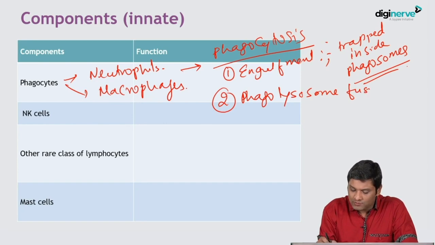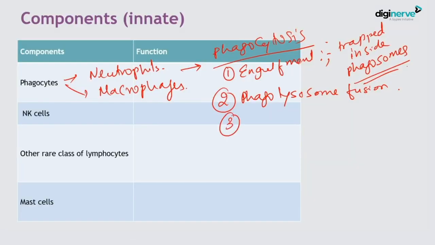The lysosome gets fused with the phagosome, so that the lysosomal content is inside the phagosome, and that is responsible for microbial killing. The third step is microbial killing, mediated by various lysosomal enzymes. Okay, so this is how phagocytosis takes place.